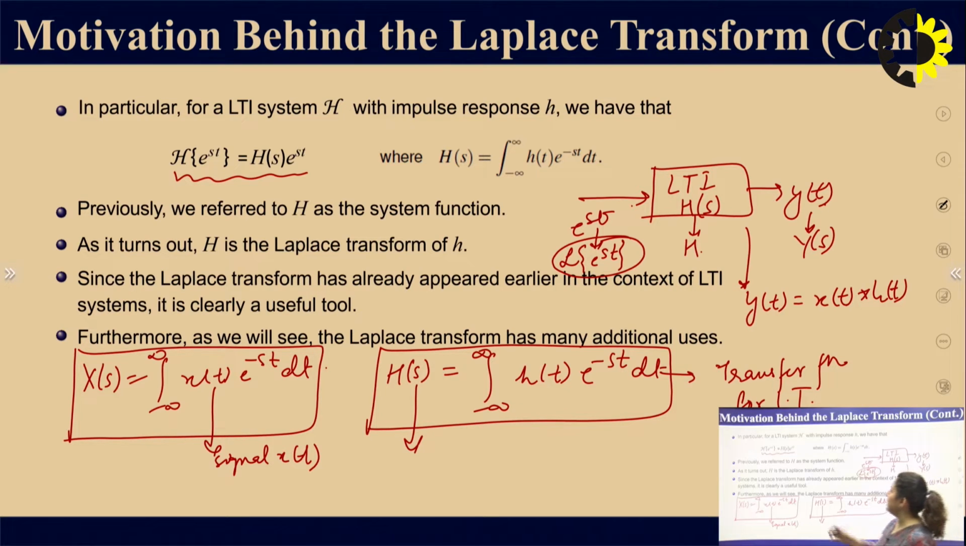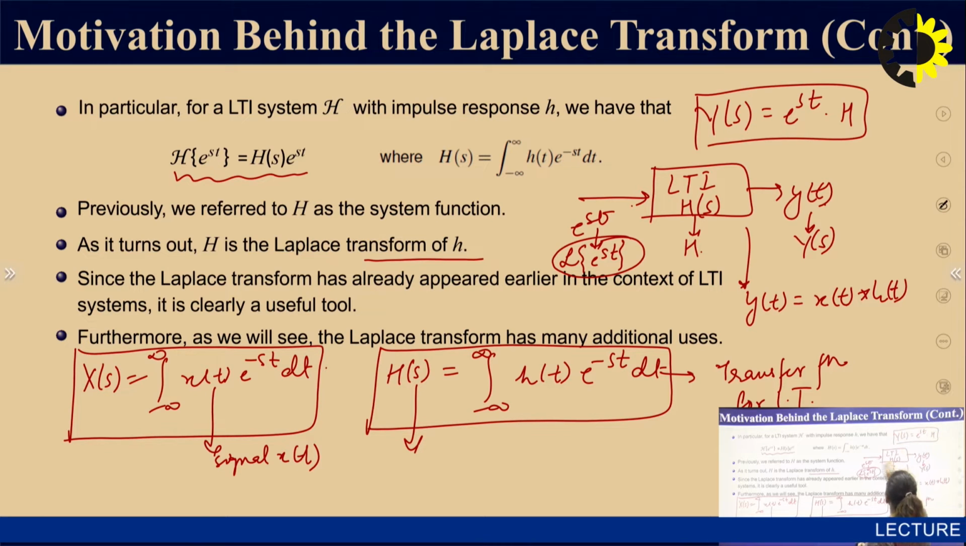Previously we referred to H as the system function. As it turns out, H is the Laplace transform of small h. Since the Laplace transform has already appeared earlier in the context of the LTI system, it is clearly a useful tool. Furthermore, as we will see, the Laplace transform has additional uses. With the LTI system, if we input e to the power st, this function multiplied by H, the Laplace transform of the system, called the transfer function, will give you the output y(s). So here y(s) is basically e to the power st into H(s).